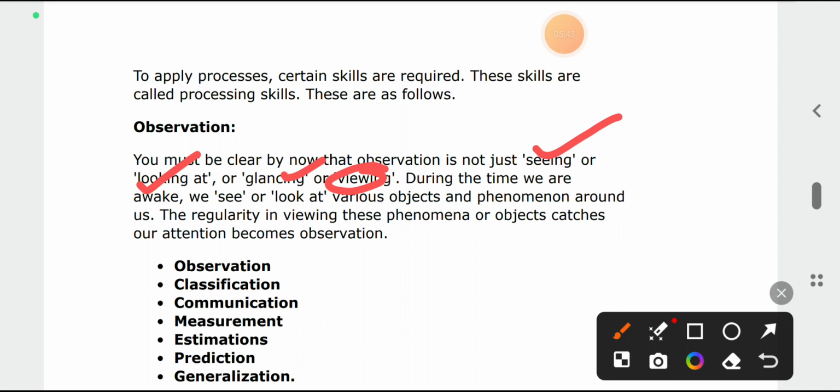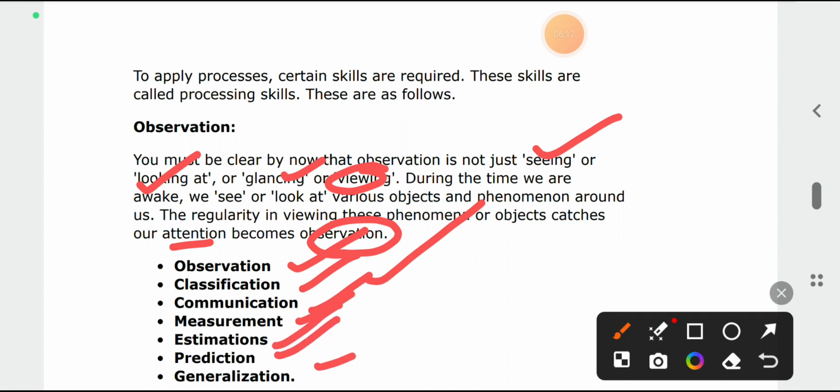The regularity in viewing these phenomena or objects catches our attention and becomes observation. What is captured by our eyes is known as observation. The basic processes are observation, classification, communication, measurement, estimation, prediction and generalization.